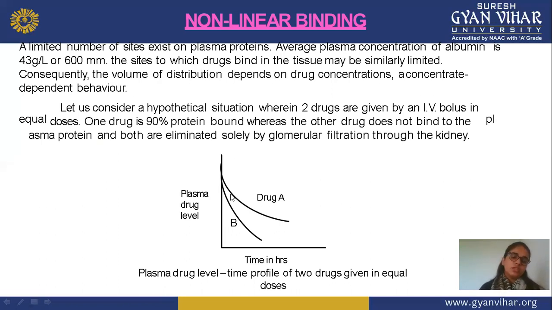So these are drug A and drug B, where both drug doses are the same and given by IV bolus, but the binding of these two drugs is not similar due to the nature of the drug. A may be 90% protein bound, and B may not be bound or only very little bound, and the remainder gets cleared, and both drugs are eliminated by glomerular filtration. And this is the graph that shows time versus plasma drug level of these two drugs, the plasma drug level time profile of these drugs given in two doses.